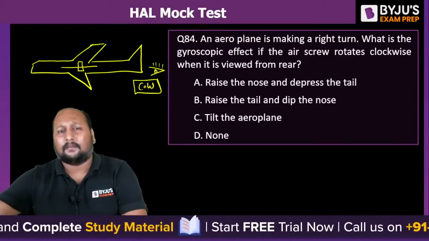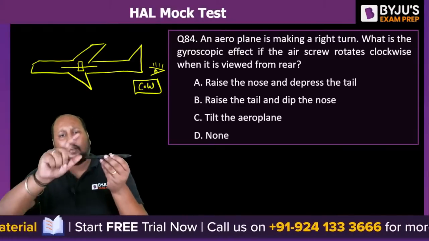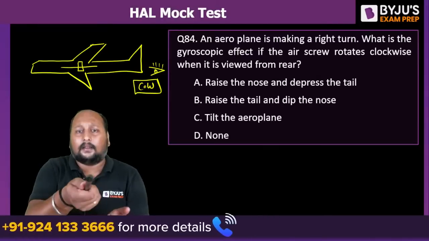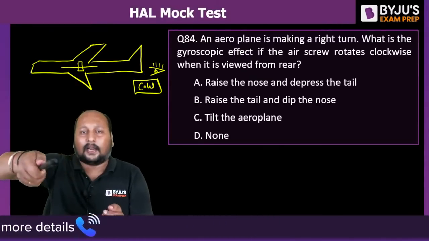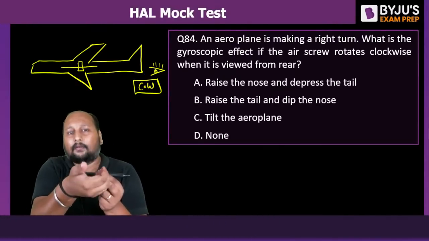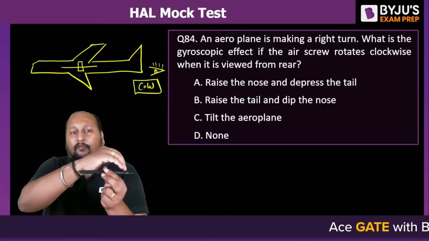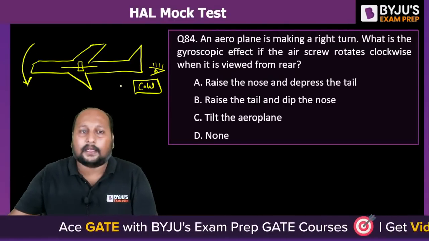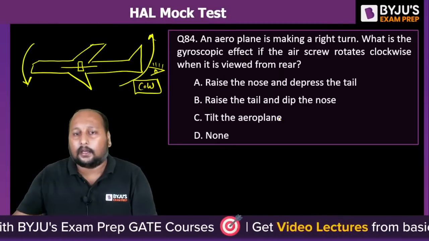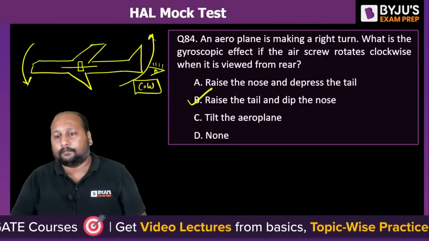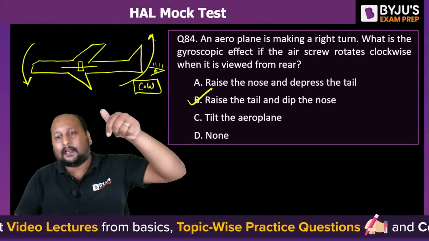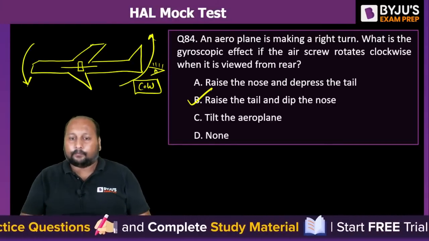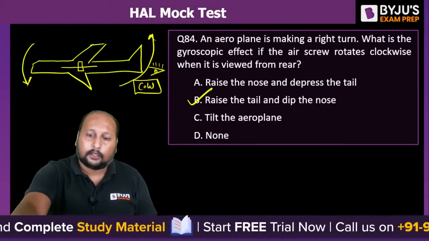And we know by a simple method, if this is your plane rotating clockwise, use the right hand thumb rule. We are making a right turn. If you are taking a right turn, the thumb is pointing towards you. This is active. Reactive will be opposite of this. So the front portion will try to move downward, and the tail will go up. Tail going up means option B. Option B: raise in the tail, dip in the nose. Option B is the correct answer. Okay, next question.